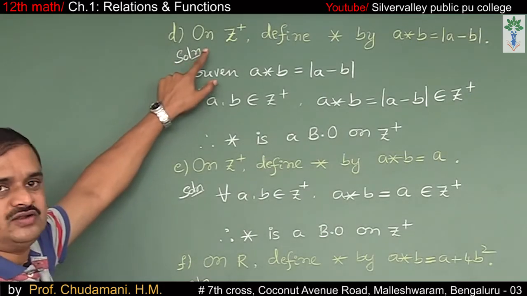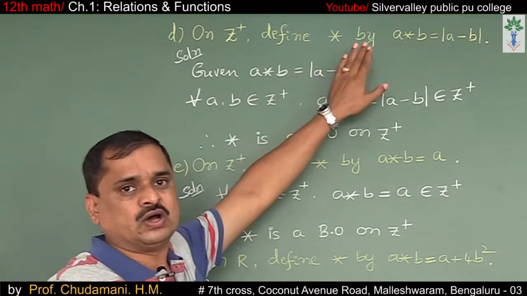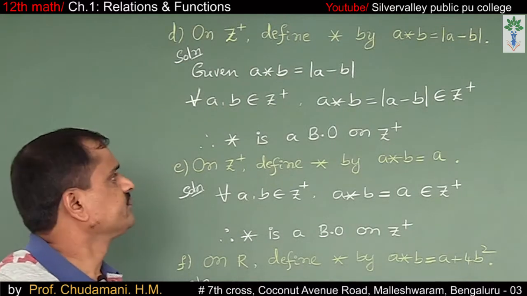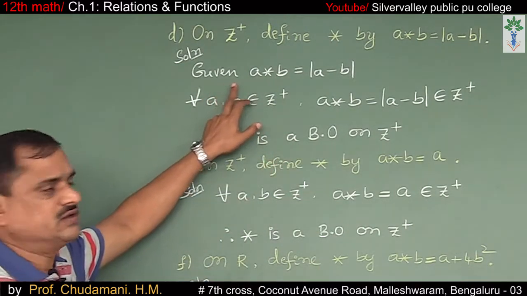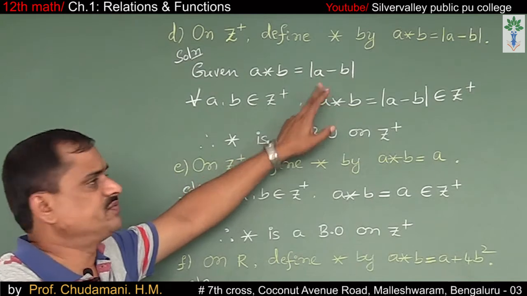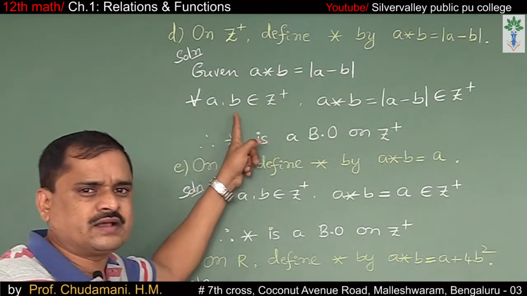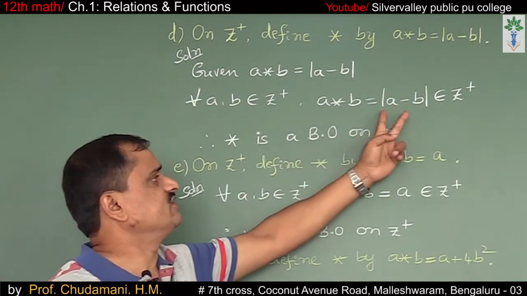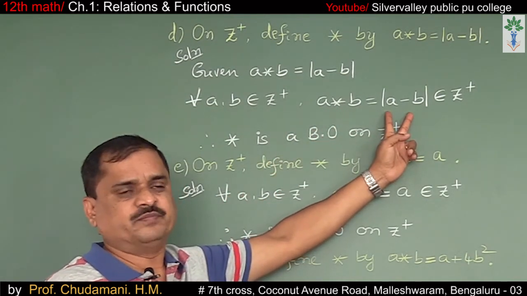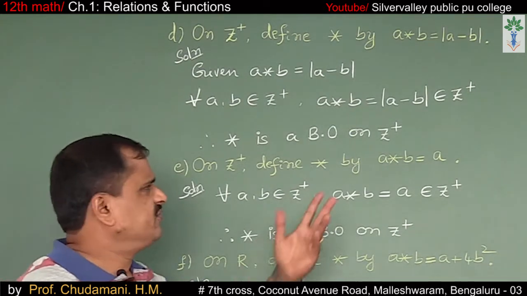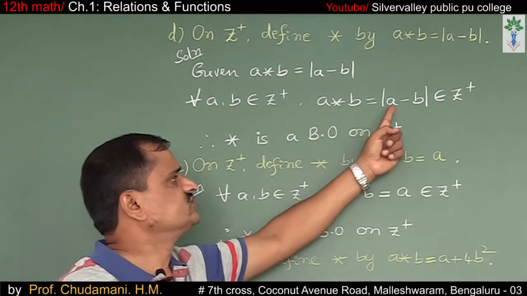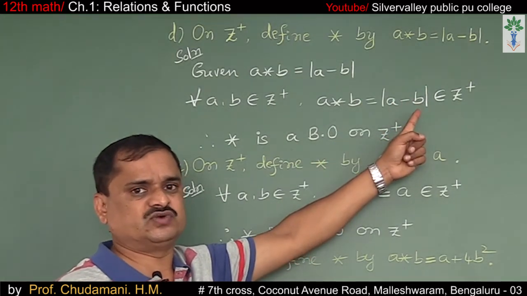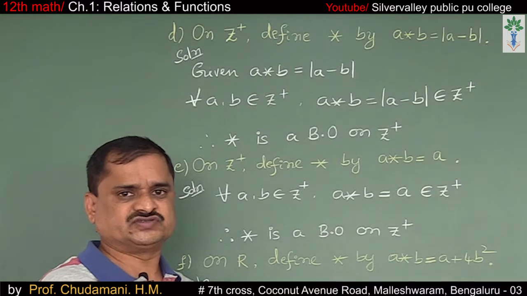D, on Z plus, define star by A star B is equal to modulus of A minus B. Solution: given A star B is equal to modulus of A minus B, for all A, B belong to Z plus, clearly A star B is equal to modulus of A minus B, which belongs to Z plus. For example, 2 star 3 means 2 minus 3, which is minus 1. Modulus of minus 1 means plus 1 only, so it belongs to Z plus.